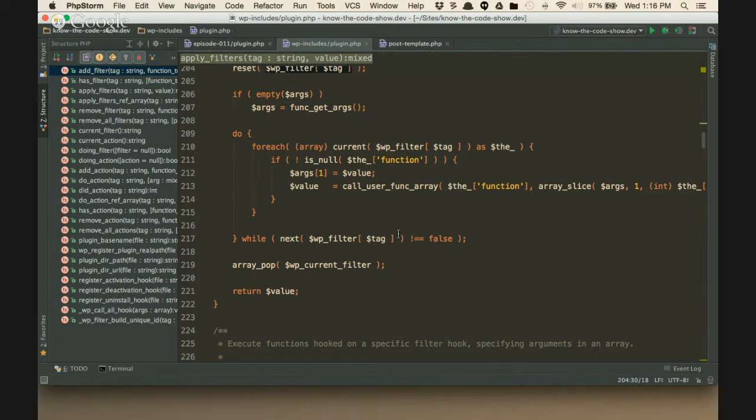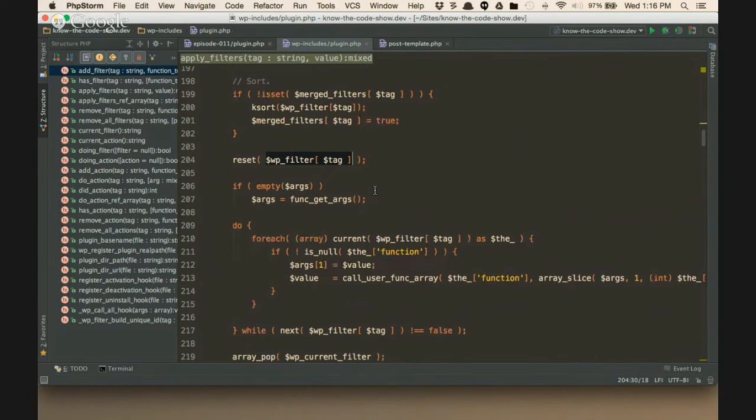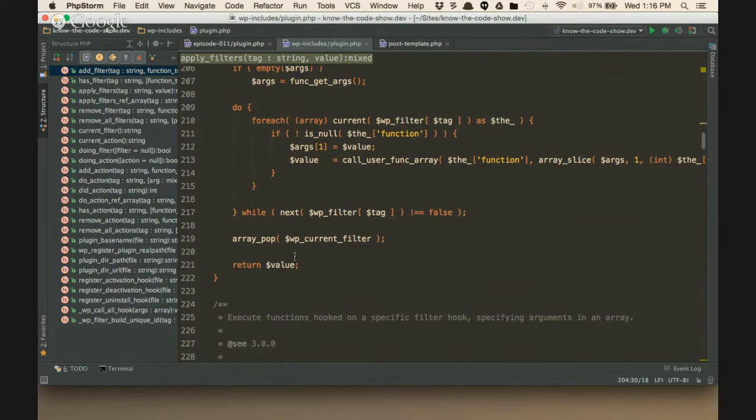And then we come down and we say, okay, I'm done with all my callbacks. I've done all of those. Now I'm going to pop, which means remove that last element in our global current filter. And we saw our last element is the one that is executing right now, the one that just called the apply_filters, the very last element in that global, and then I return the value. That's what apply_filters does. Now, let's go look at